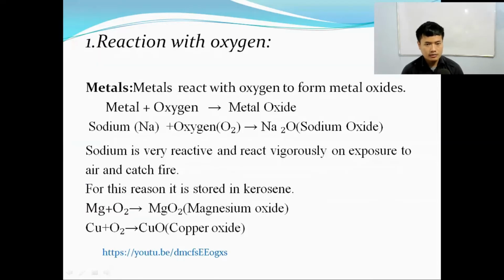First, let us see the reaction with oxygen. Metals react with oxygen to form metal oxides. When we say oxygen, in general we can say air. Suppose, for example, iron, when we put it outside, it gets rusted. That is when it reacts with oxygen. Metal plus oxygen gives metal oxide. When metal is exposed to air or oxygen, an oxide is formed, and that we call metal oxide.